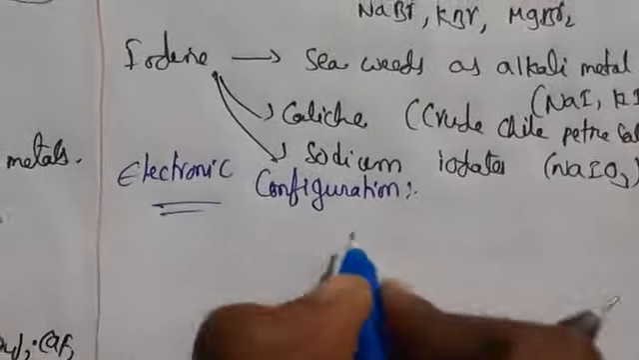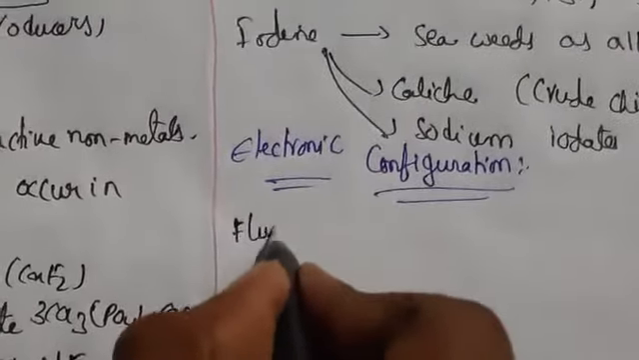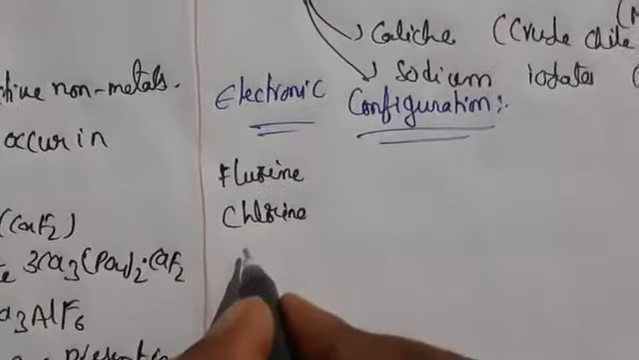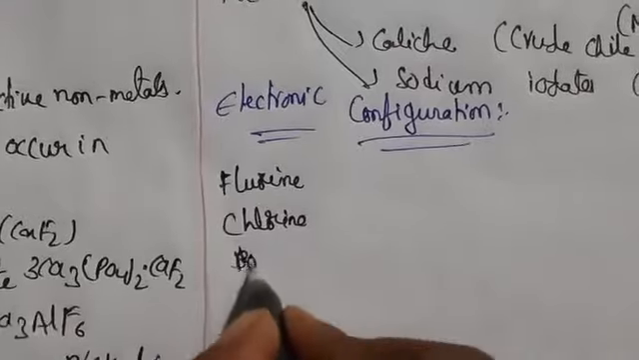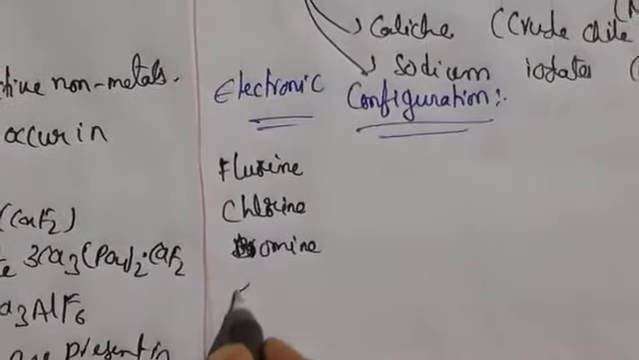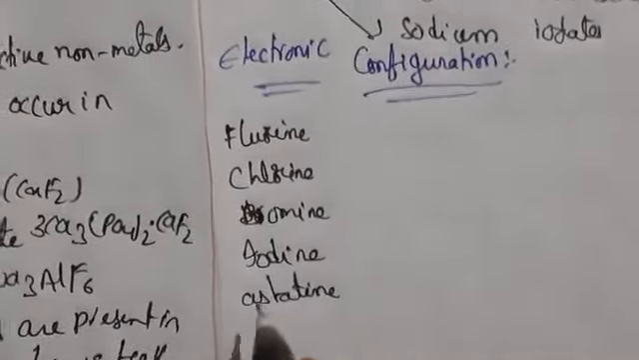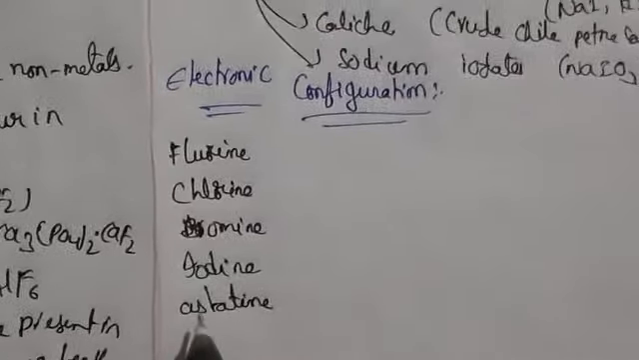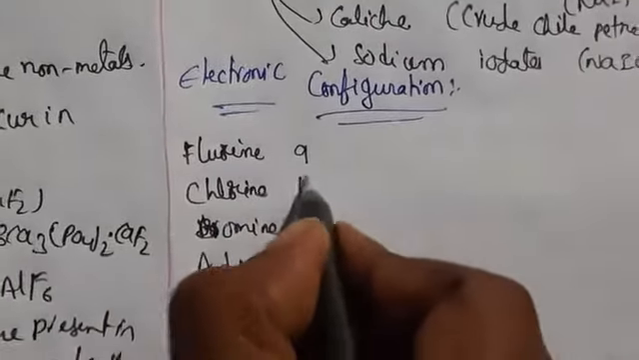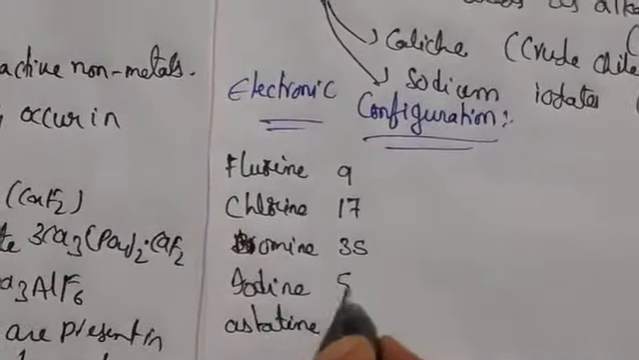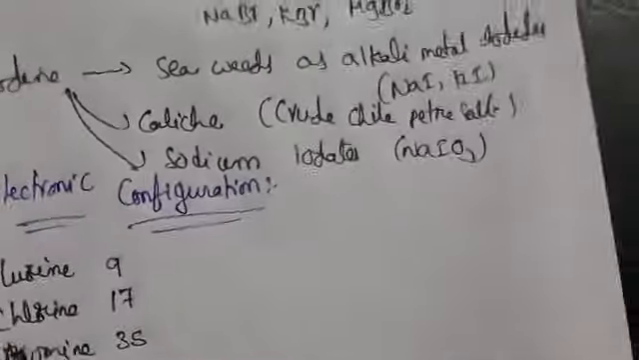What is the first one? Electronic configuration here. So let us take the first one. Fluorine, chlorine, bromine, iodine, astatine. Okay, so what are their atomic numbers? Fluorine has atomic number 9, then 17, 35, 53, 85.